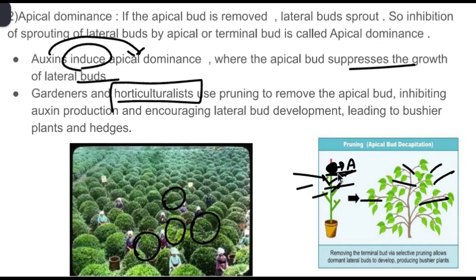Like this process where the top bud stops side buds from growing is called apical dominance, and when the apical bud is removed, it helps the side buds to grow and makes the plant bushier and fuller. If you observe the visual representation, in the left image you can see bushy pruned plants, and here on the right side you can see the pruning of the apical bud, right?